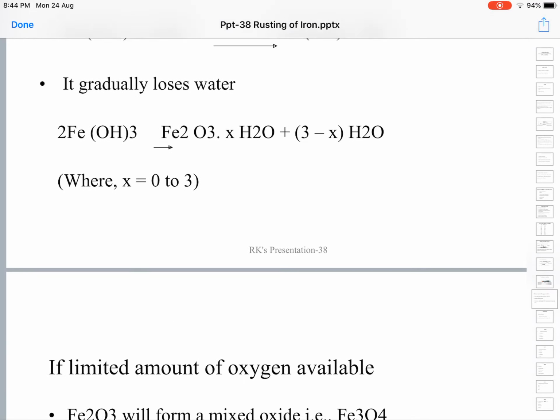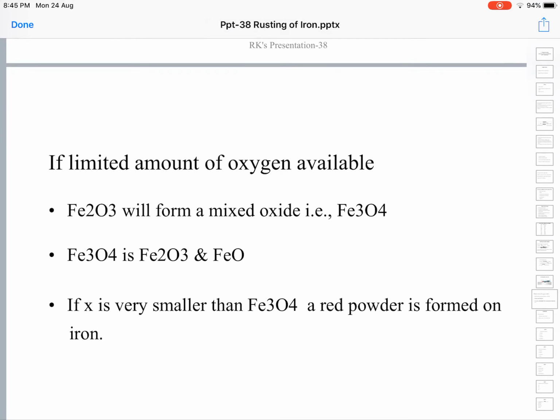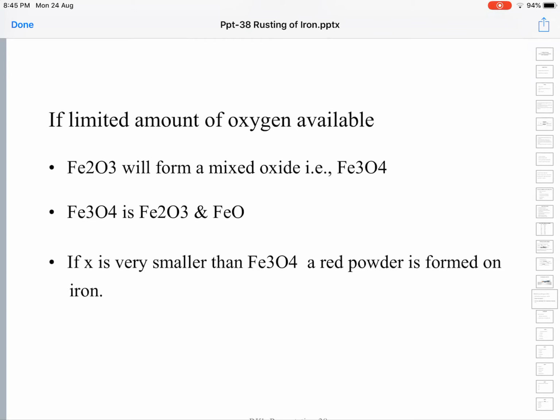If a limited amount of oxygen is available, Fe2O3 forms a mixed oxide like Fe3O4. Fe3O4 is actually a mixture of Fe2O3 plus FeO. This is a mixed oxide.